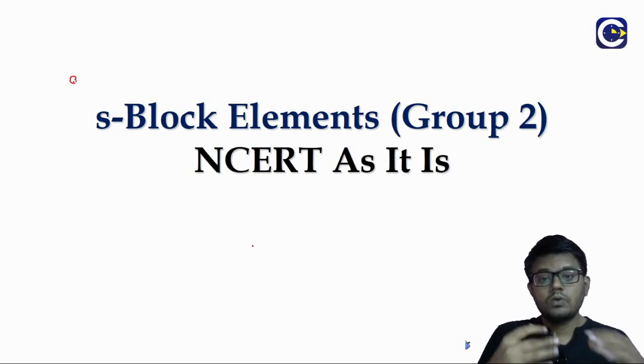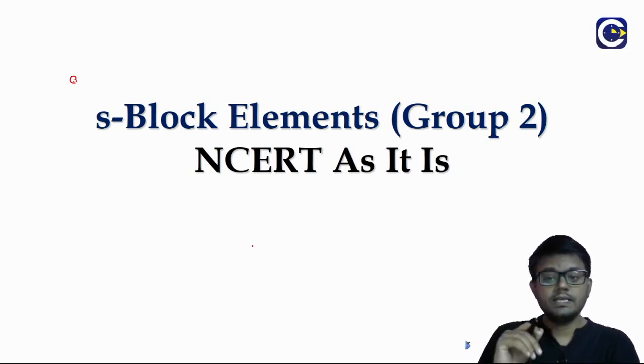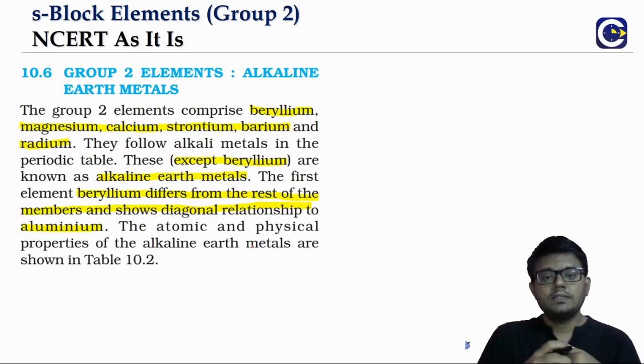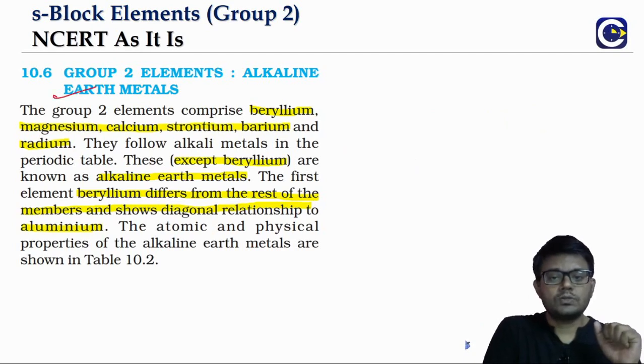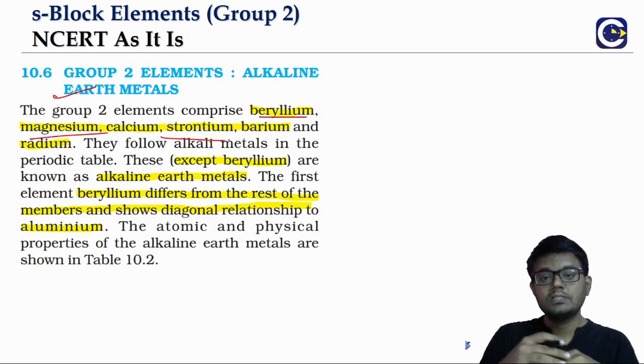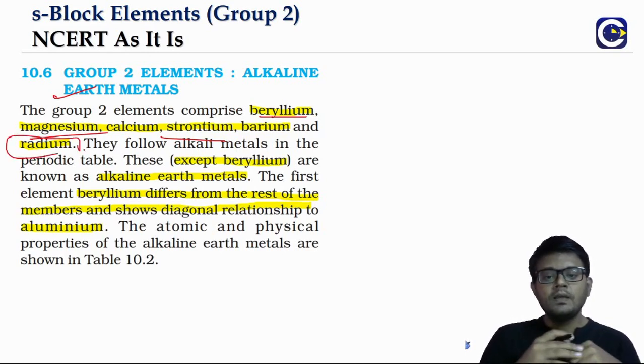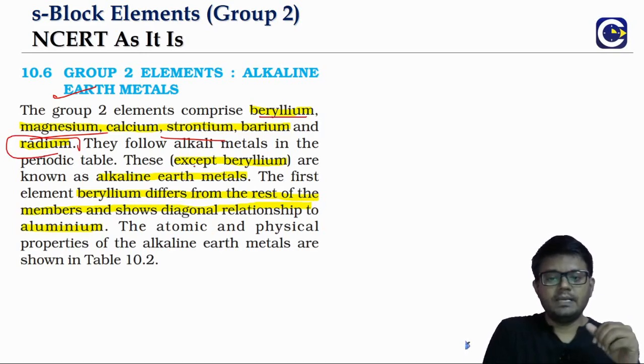So that you will be able to correlate the things better, because as per the NCERT coverage it is not like 2 chapters, it is just 1 chapter. Okay, so we'll start with the understanding of the group 2 elements. Group 2 elements starting from beryllium, magnesium, calcium, strontium, barium, radium. Of course radium is radioactive, and these elements we call alkaline earth metals except beryllium.